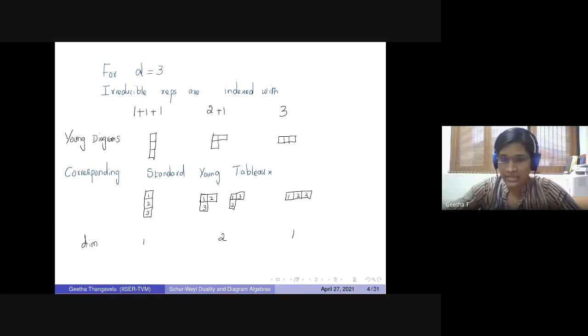So what happens is, if you take this Young picture, Sn acts on it just by permuting the entries in the picture. In that way you have a module for that, and the row stabilizer subgroups of that.